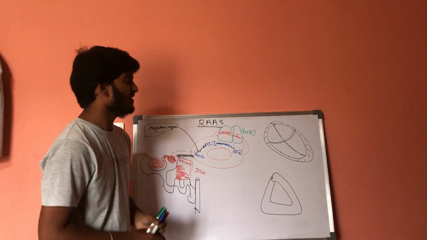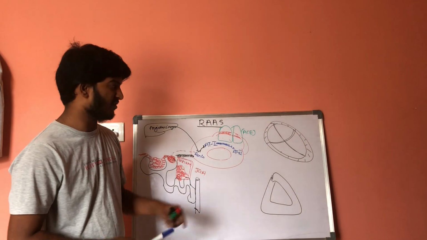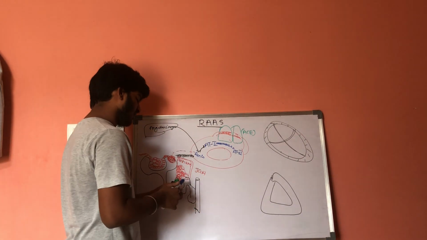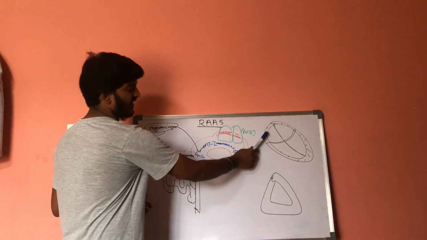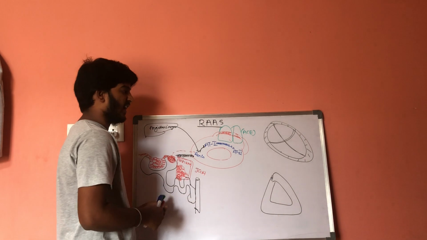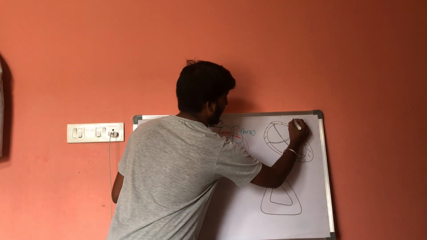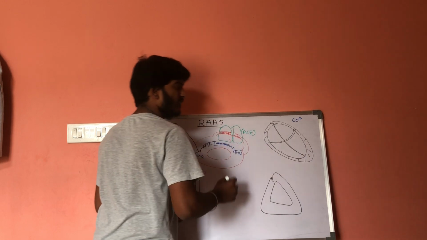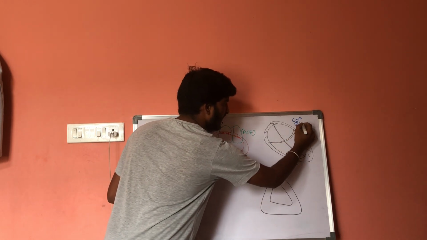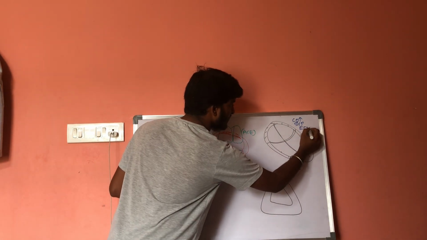So, this angiotensin 2 will show its action on different target tissues. It will show its action on receptors present on the heart, that is beta receptors, and will stimulate the heart. As a result, cardiac output will get increased, stroke volume will get increased, and end diastolic volume will get increased.